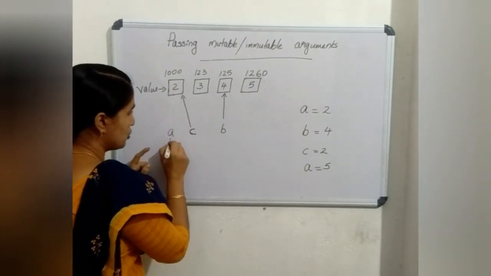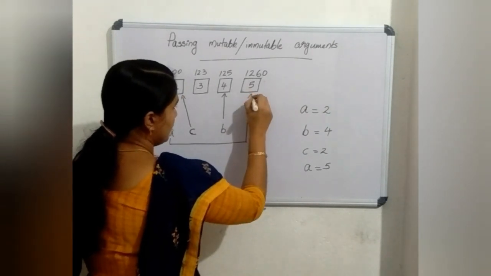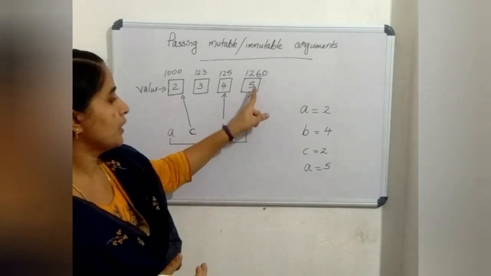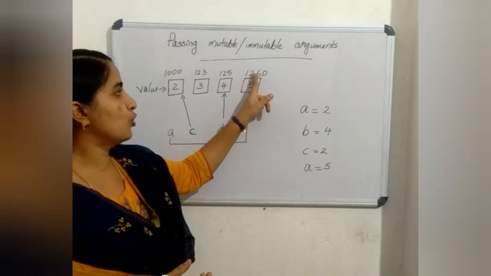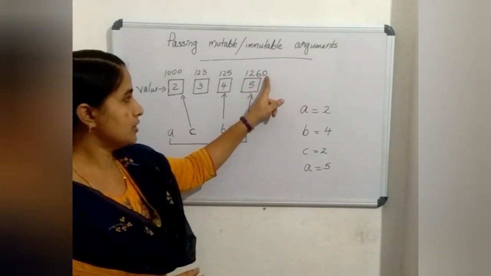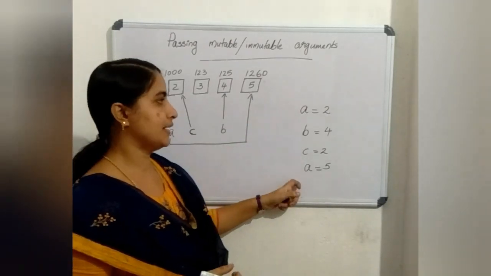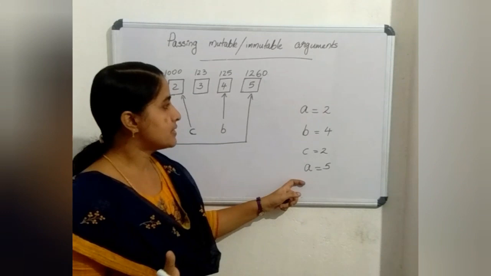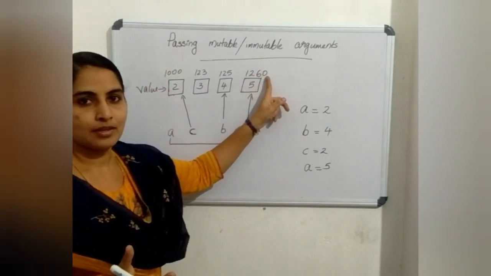Now it changes to the next storage location where the value 5 is held. So if you print the ID of a here, it will print 1260, because now we changed the value. So in immutable data types, when you change the value, actually its storage location changes.